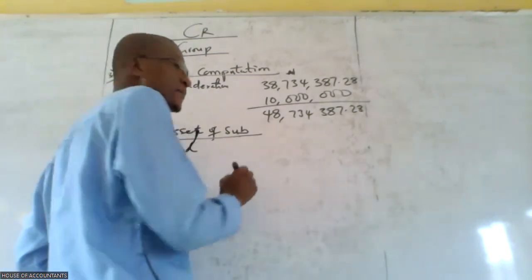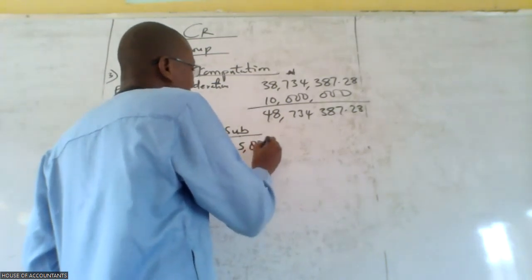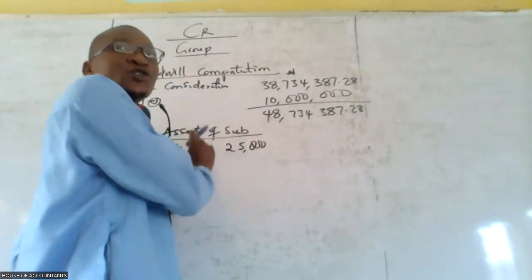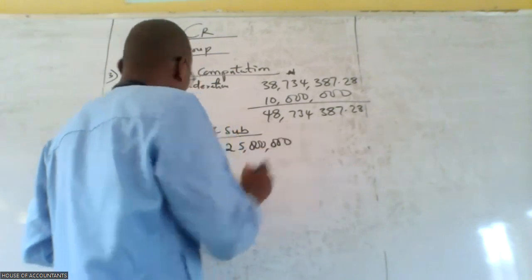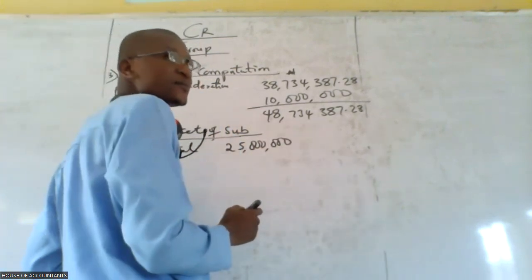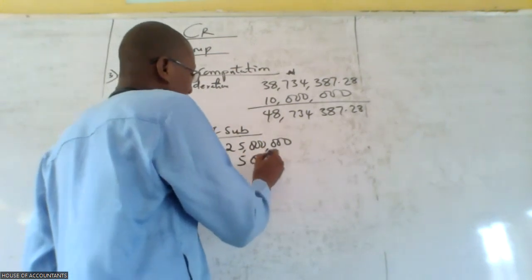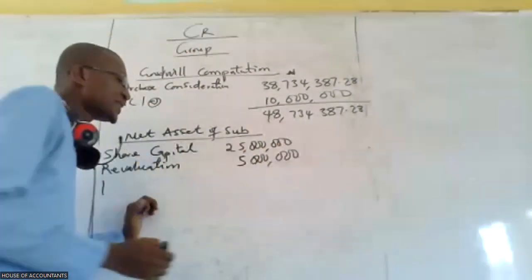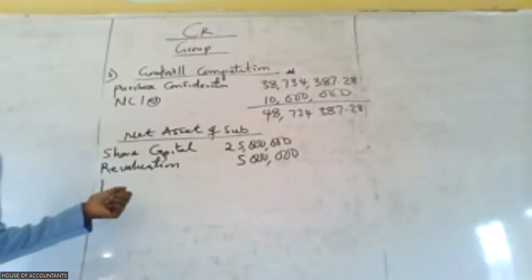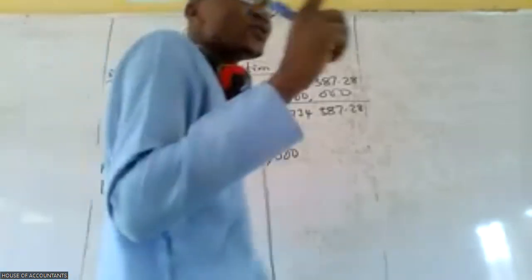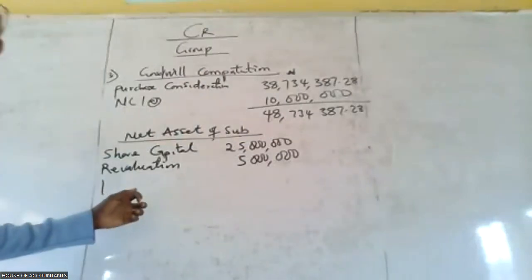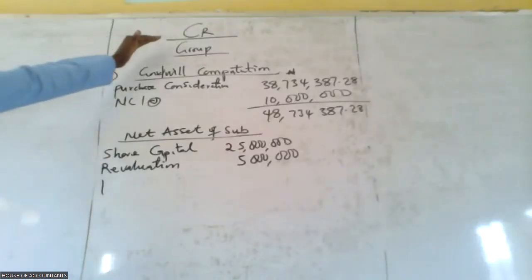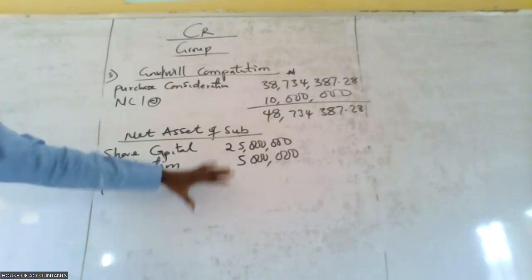25 million. Don't forget, we are talking about net asset of subsidiary. So everything you want to bring here must be about the subsidiary. Then revaluation, how much? 5 million. Now, don't forget, I said we have 2 components in this retained earnings you are seeing there. The first one is pre and post. But which one are we bringing under net asset here? Pre. Because pre is at the date of acquisition. And whatever you are doing here is at the date of acquisition.